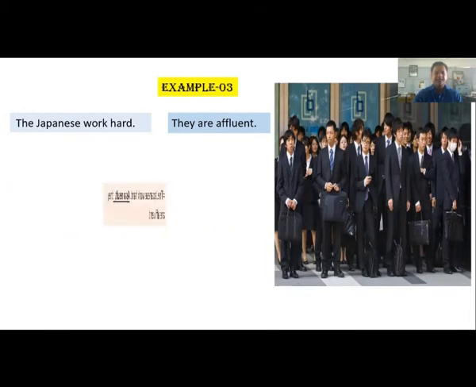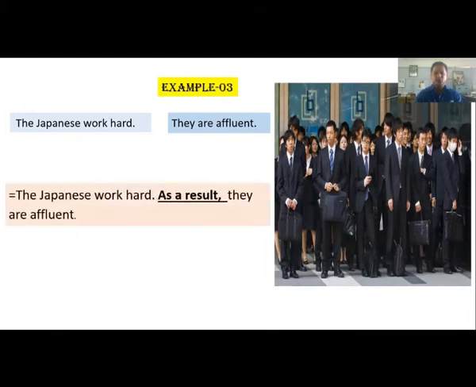So here I had to connect these two sentences using a sentence connector. Here I have used as a result at the beginning of the second sentence. The Japanese work hard. As a result, they are affluent. As a consequence, they are affluent.